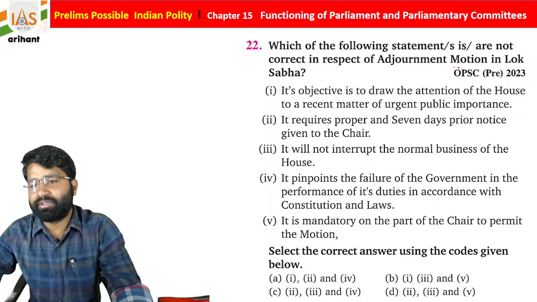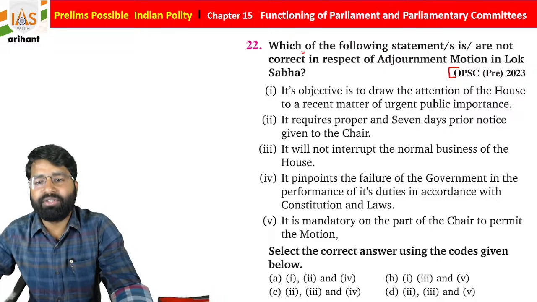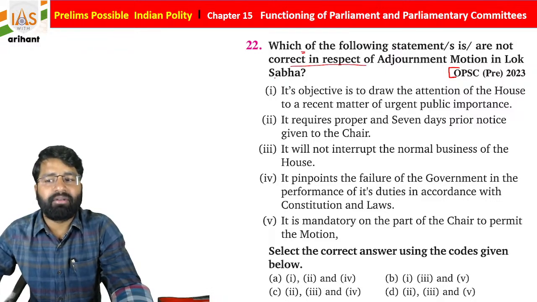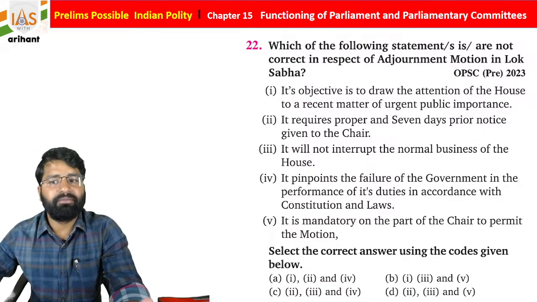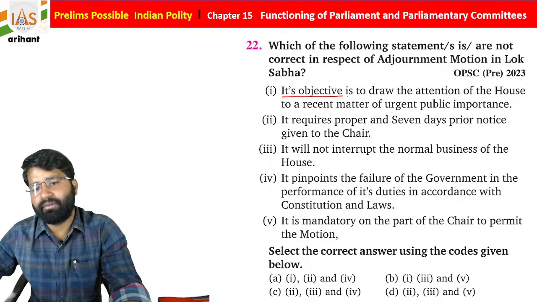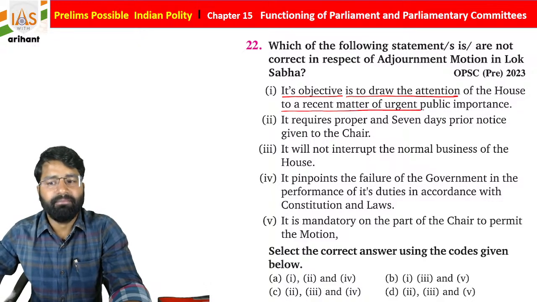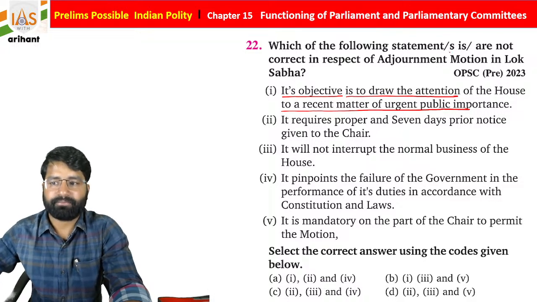Now see, this was in Odisha PSC 2023. Which of the following statements is not correct with respect to adjournment motion in Lok Sabha, students? Its objective is to draw the attention of the House to a recent matter of public importance.